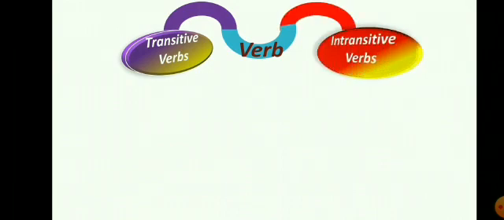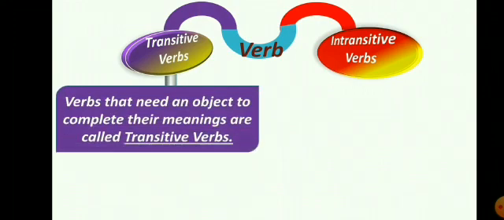Now, come to the types of verbs. So there are two types of verbs. First is transitive and second is intransitive. So let us discuss these two types of verbs. First, let us discuss transitive verbs.